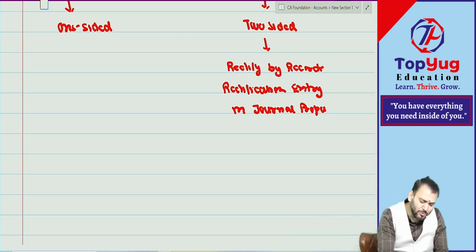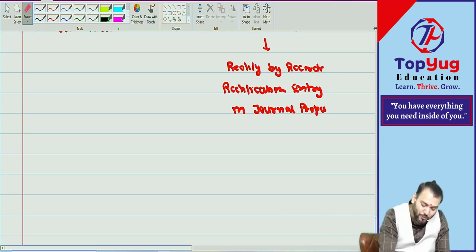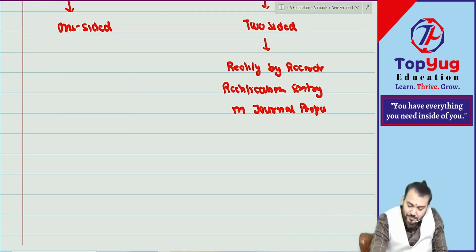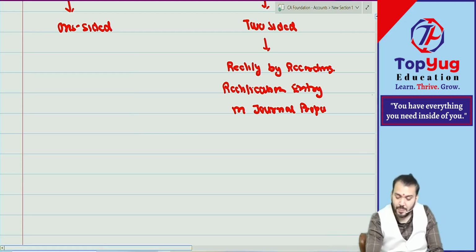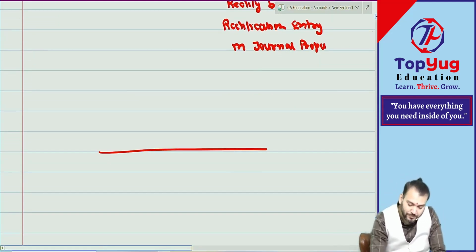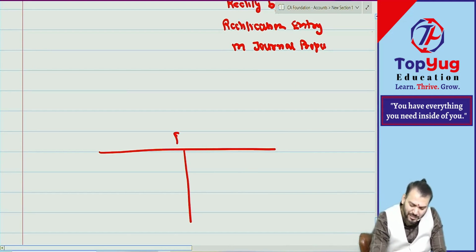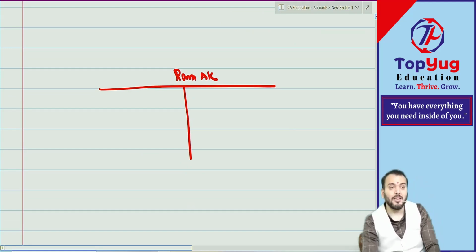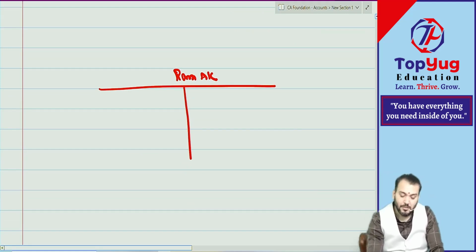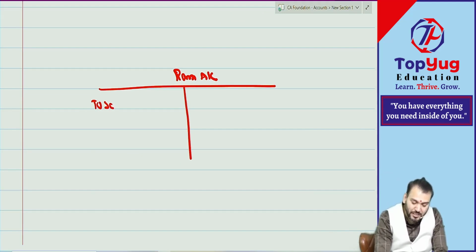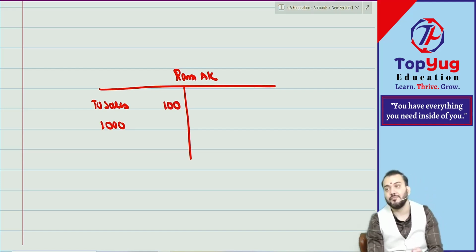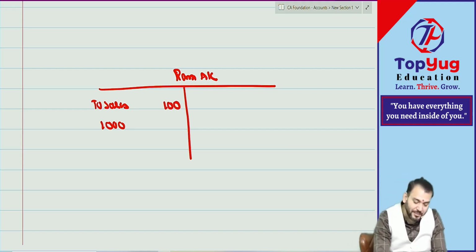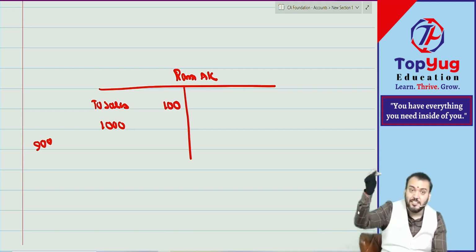So the doubt is not about two-sided. Two-sided is very easy, you can do it. The doubt will come where? For one-sided. Just try to understand. Suppose what happened? You are preparing the sales account. Take Ram account. And you have done one journal entry: Ram account debit to sales. But by mistake what happened? Instead of rupees 1000, you have written rupees 100. So there is a difference of what? 900.